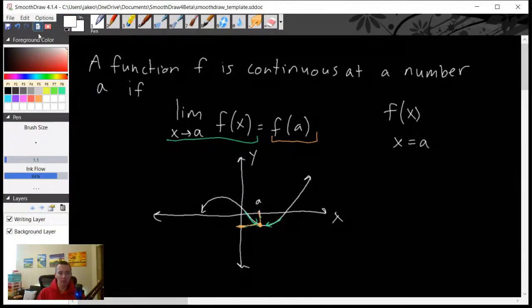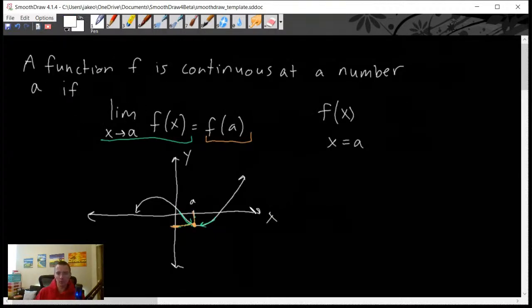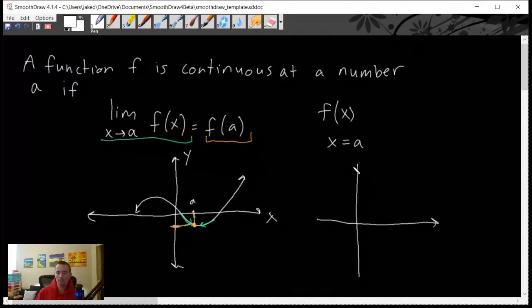Alternatively, let's think about a function that's not continuous. Let's say we have a function that looks like this, and this is our a that we're looking at.